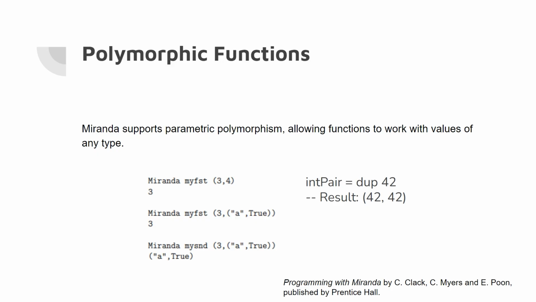myFST, and then in the tuple we have 3, 4. myFST would be just indicating extracting the first element in the tuple. On the second example we have myFST 3 and then another element A and true. Then again, it's extracting the first element, which is 3, and then the last line would be extracting mySND, which would be my second. It extracts the second element in the tuple, which is A true.